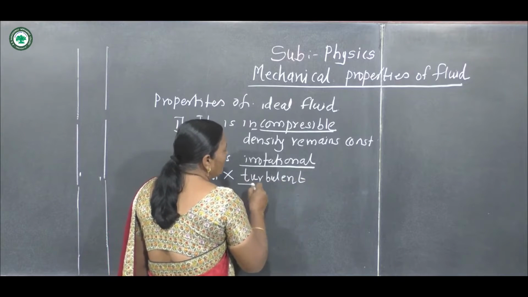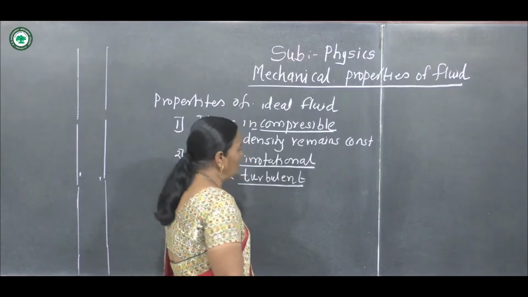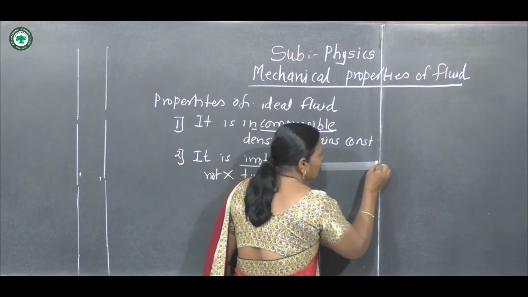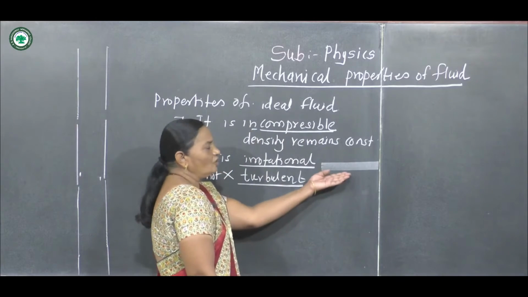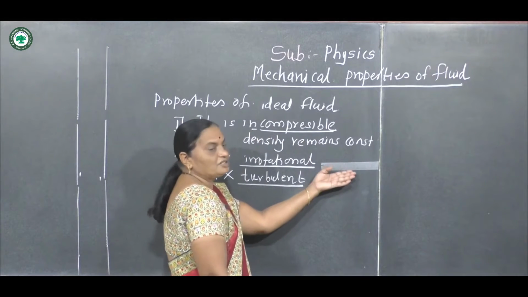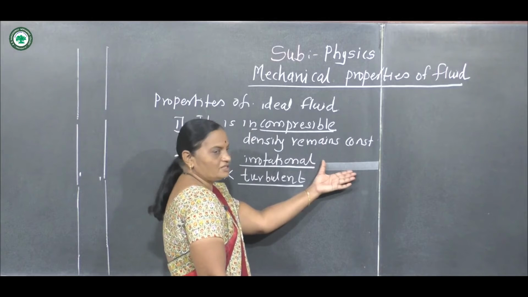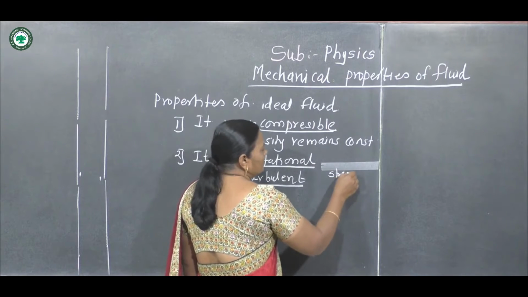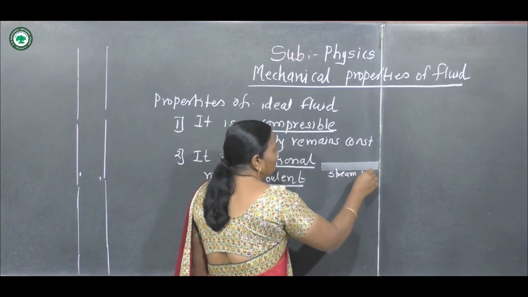What is the meaning of turbulent here? Suppose there is a river and the velocity of this layer of fluid is constant. It is called streamline flow.